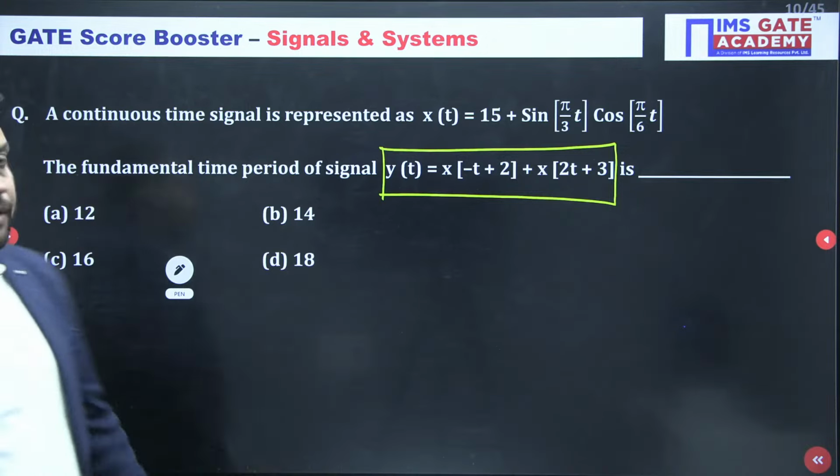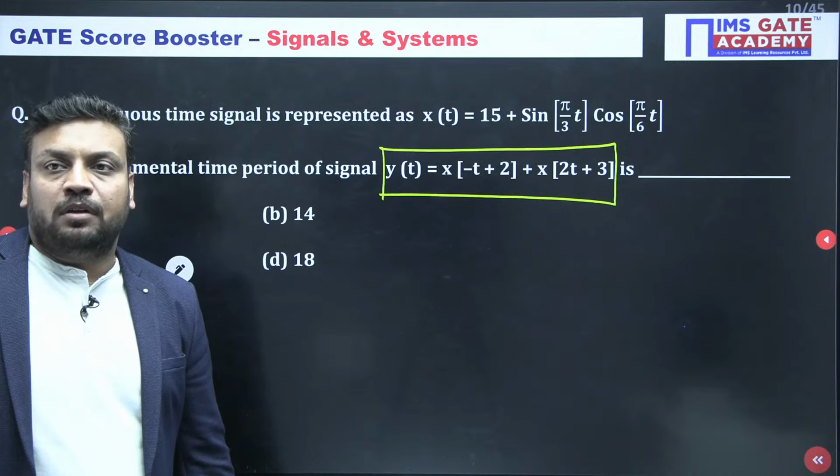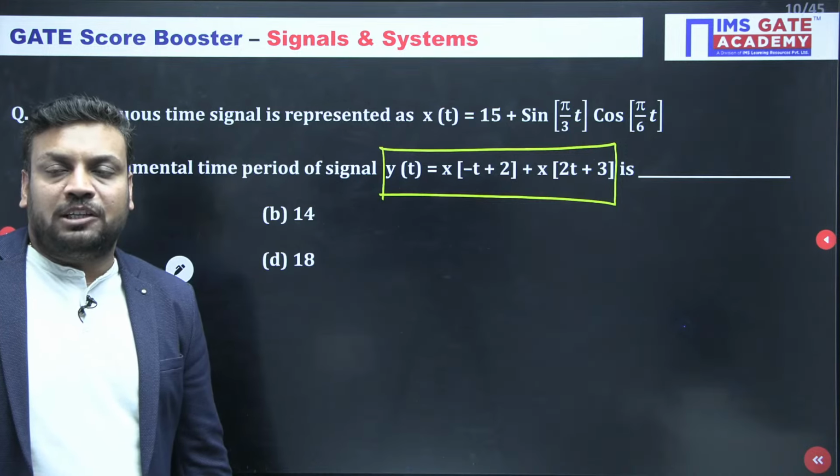Okay, Reshma. Let me explain this question again, from the starting.